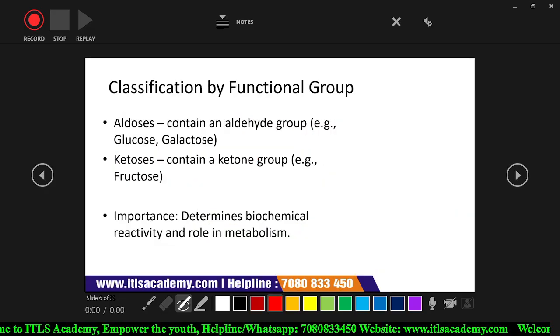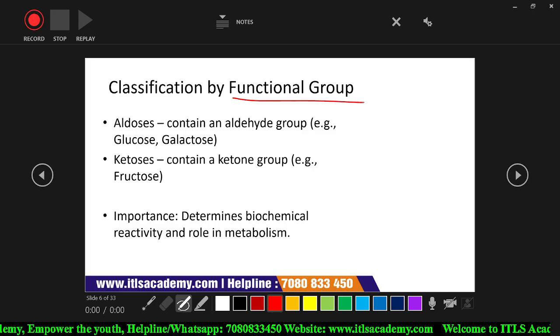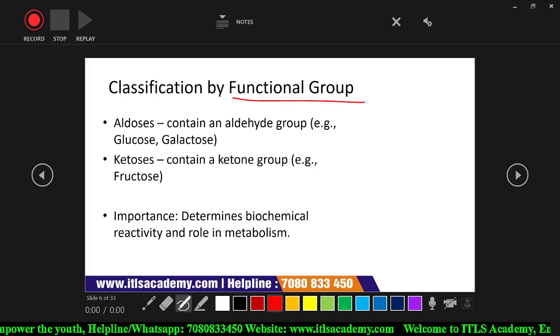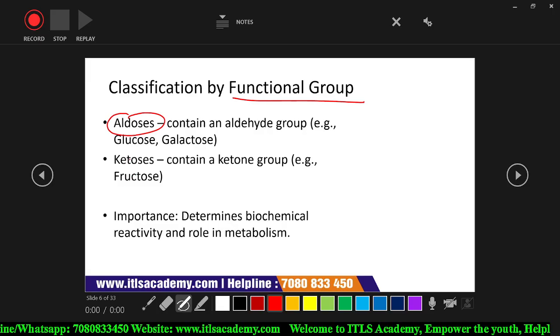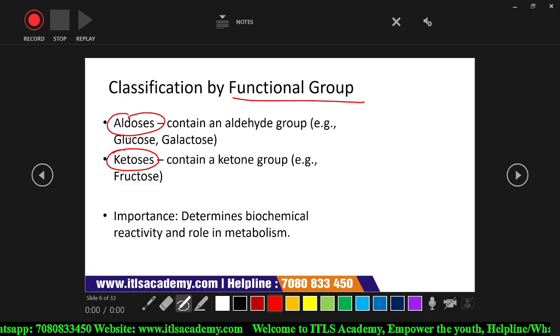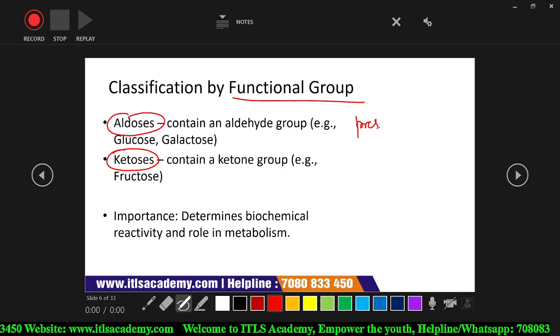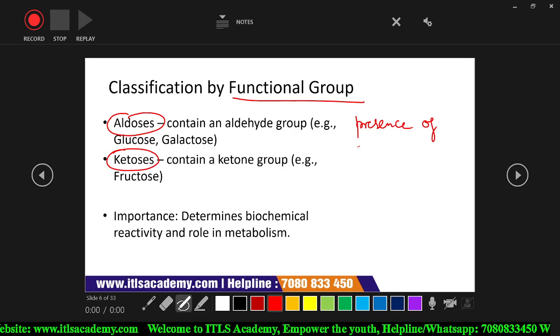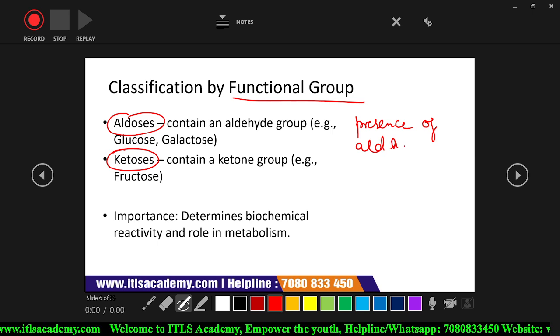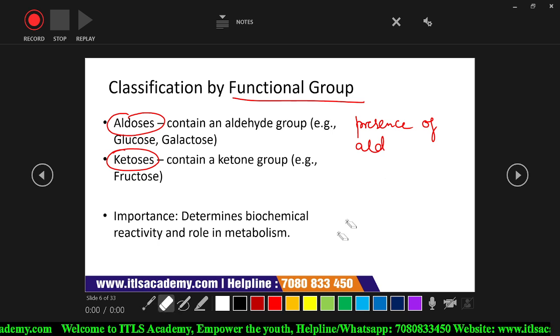Now, classification of the monosaccharides on the basis of their functional group. On the basis of their functional group, they can be classified into two groups. The first is aldoses and the second is ketoses. Aldoses means the presence of an aldehyde group.